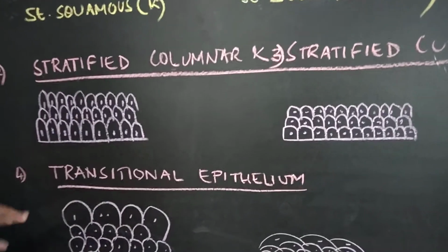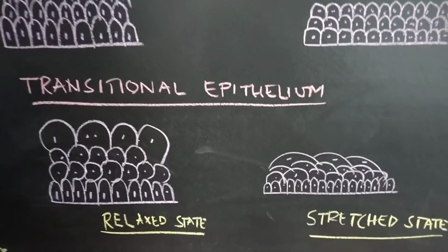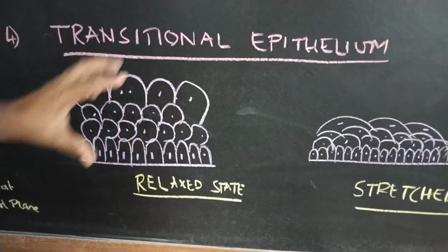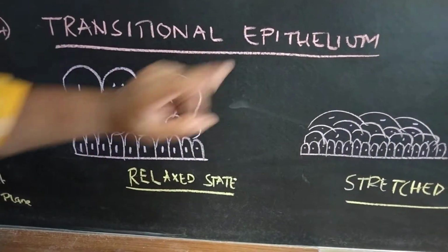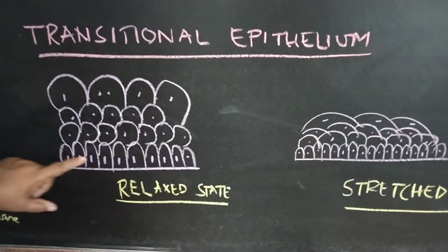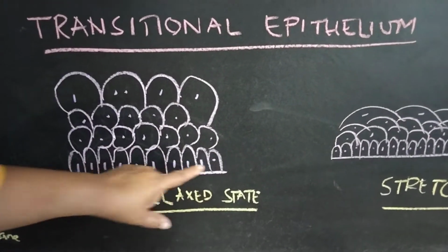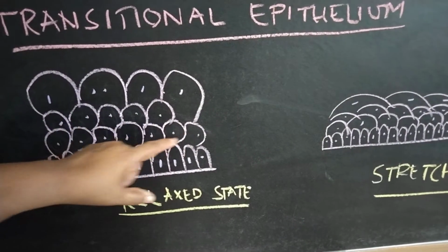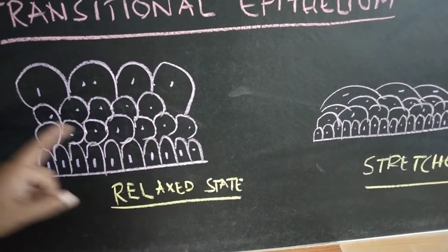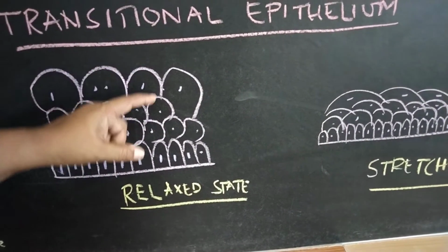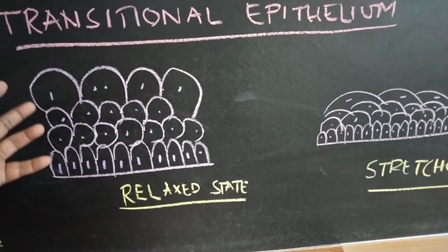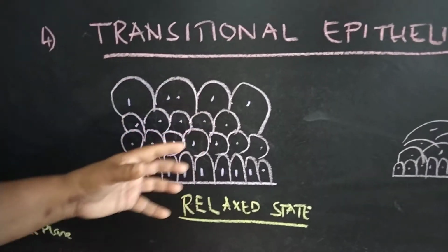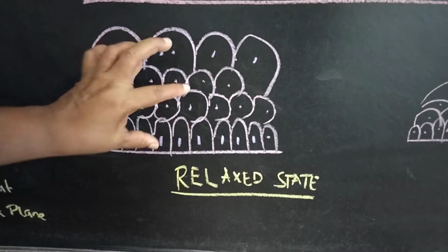One more variety of the multi-layer is very important, which is called transitional epithelium, otherwise called uroepithelium, present in the urinary tract, like the urinary bladder. This is the basement membrane, lining the deeper layer, which is columnar epithelium. Then these are pear-shaped cells, polygonal cells in the middle 2 or 3 layers, and ultimately these large balloon-shaped cells on the superficial layer. This is the urinary bladder when the urine is less in amount. This is the relaxed state. This is the position of the transitional epithelium.